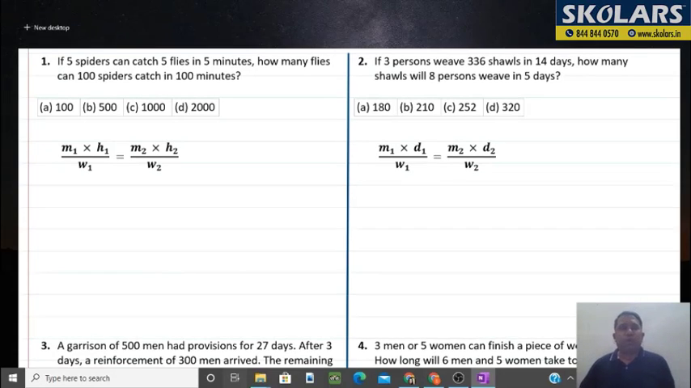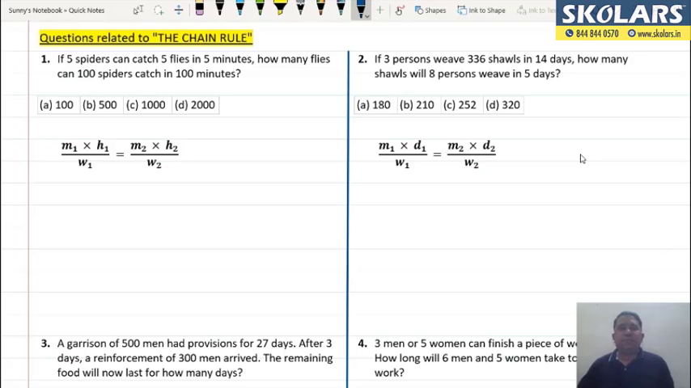Now just see the first one. If 5 spiders can catch 5 flies in 5 minutes, then how many flies can 100 spiders catch in 100 minutes? So first of all, identify what is the work done. So the work done over here is catching flies. अच्छा, इस क्वेश्चन में आप देख सकते हो, to solve this मैंने यहाँ पर D1 D2 नहीं किया है because 5 spiders in 5 days कुछ है नहीं. If 5 spiders in 5 minutes है तो मैंने H1 और H2 रहने दिया है. Hardly makes a difference, but concept को जो है वो आपको समझना जरूरी है.